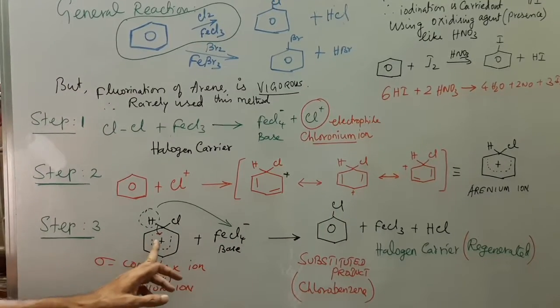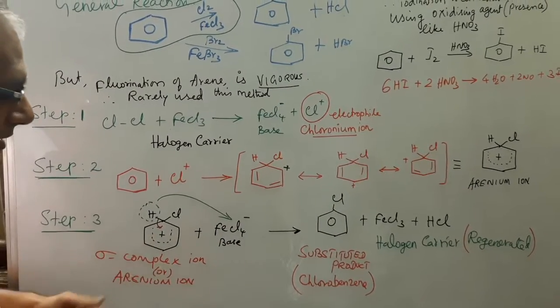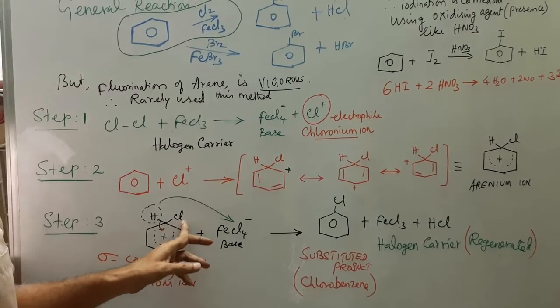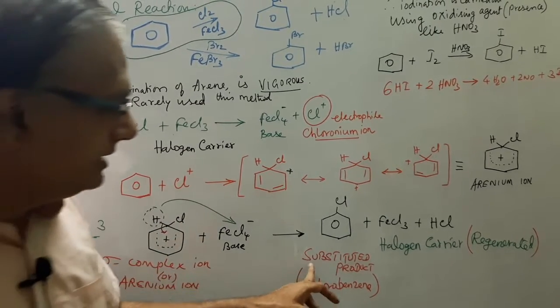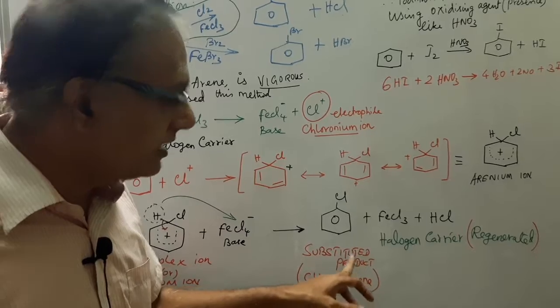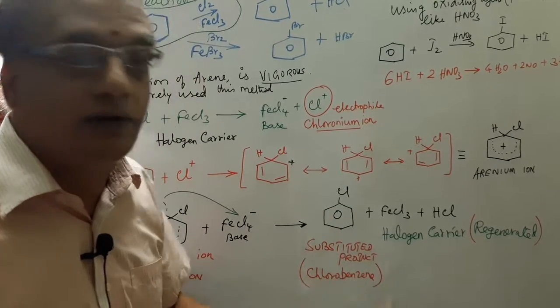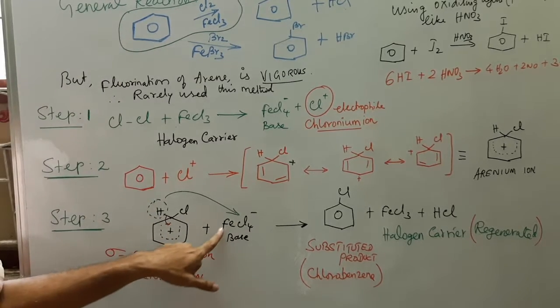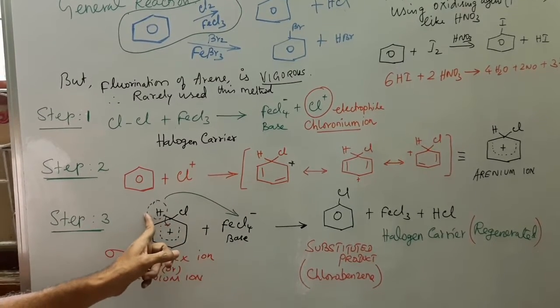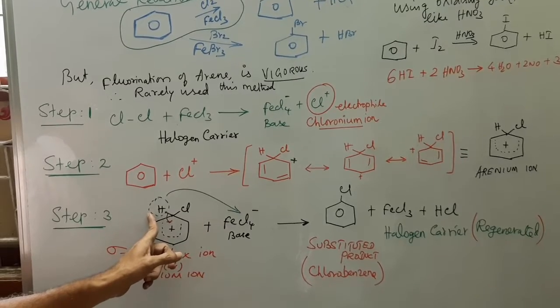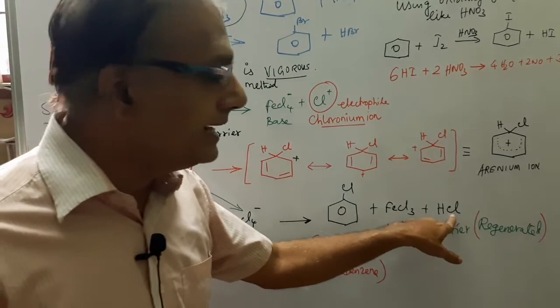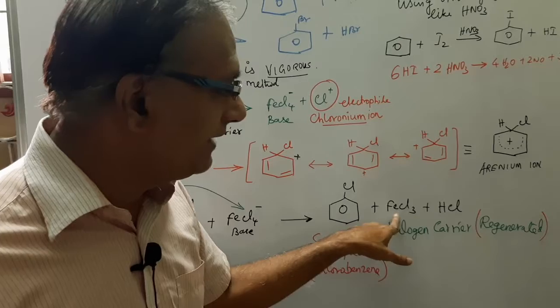So six pi molecular orbitals are retained by the benzene along with the substituent, resulting in the electrophilic substituted product, which is nothing but chlorobenzene. And the proton will be retained as HCl and FeCl3.